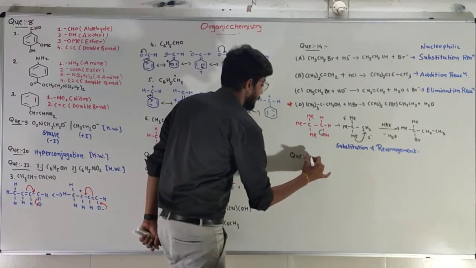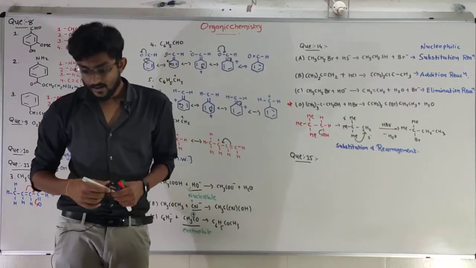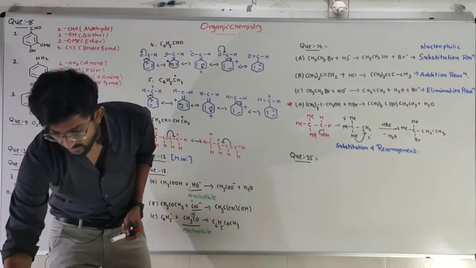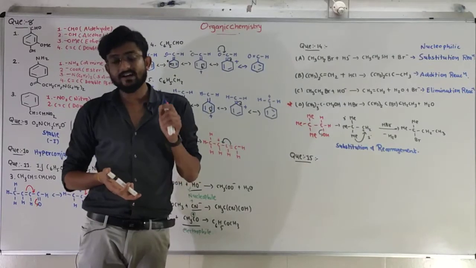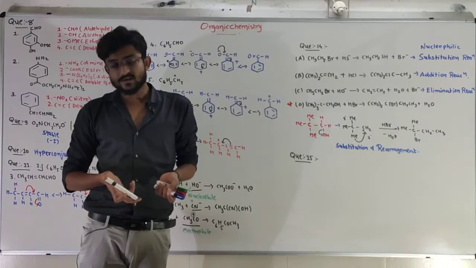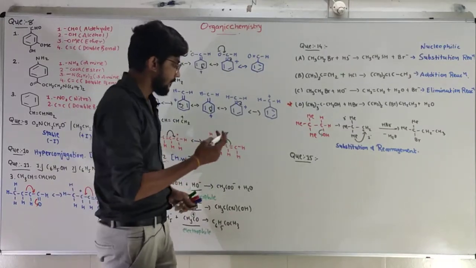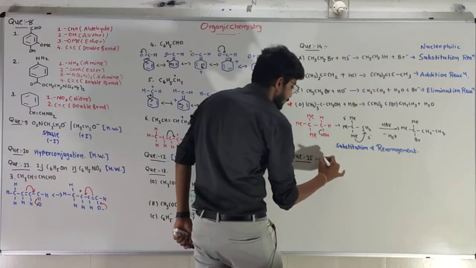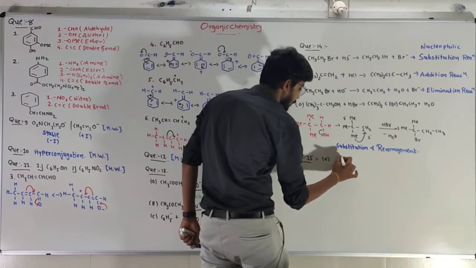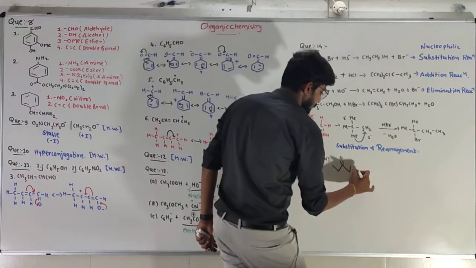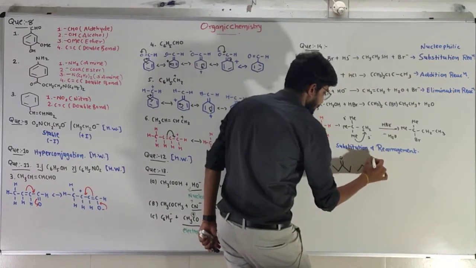question number 15. They have given us pairs and we have to identify each as structural isomers, geometrical isomers or resonance structures. So the first pair is double bonded oxygen and double bonded oxygen.